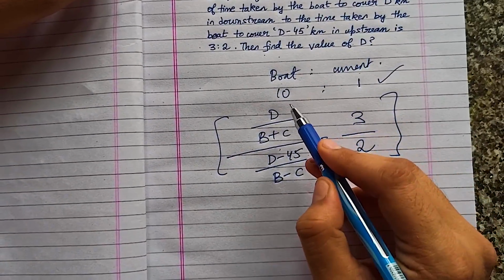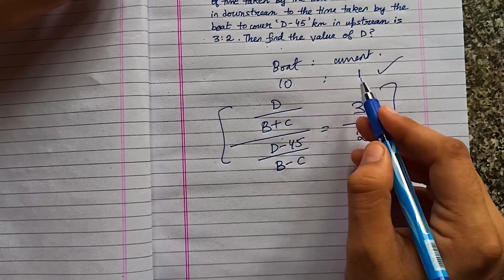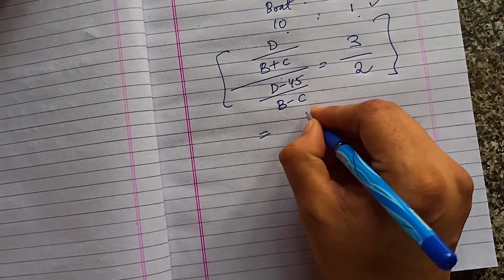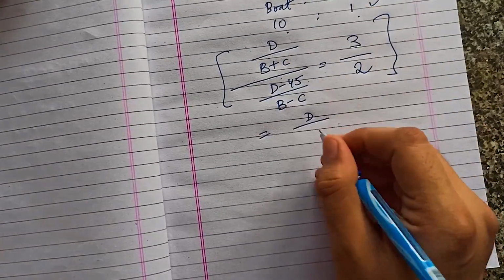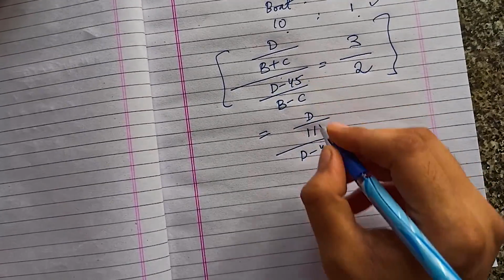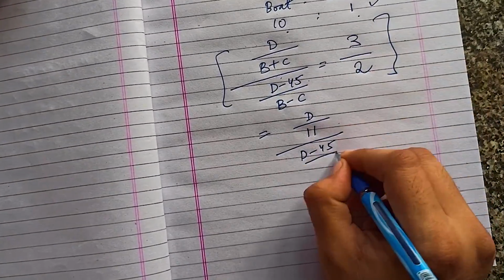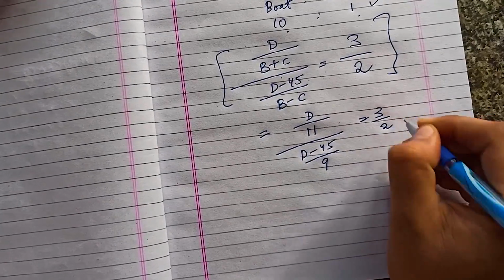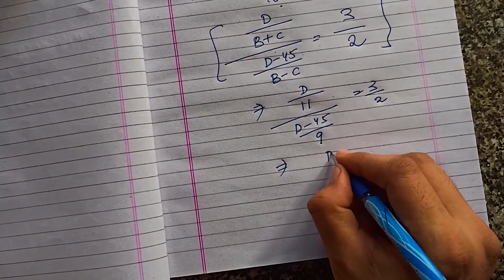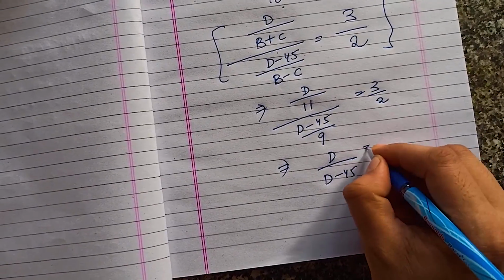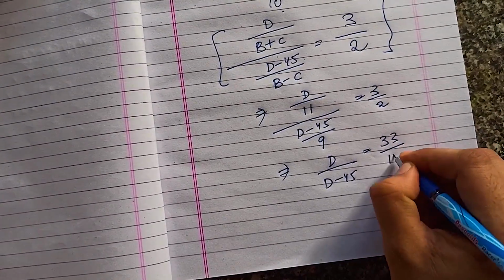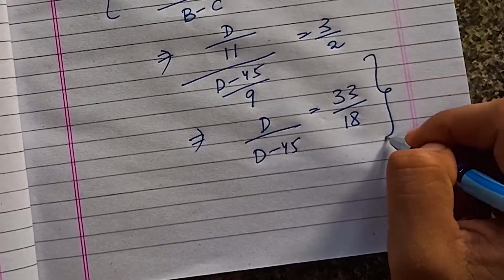Now, as I told you, we do not really need to use x or y over here. We can directly calculate using 10 and 1. So we can reframe this as D by B plus C, which is 10 plus 1, so it becomes 11, and D minus 45 by B minus C, which is 10 minus 1, so it becomes 9, equal to 3 by 2. If we cross multiply, the final equation we get is D by D minus 45 equals 3 into 11, so that is 33, over 9 into 2, that is 18.